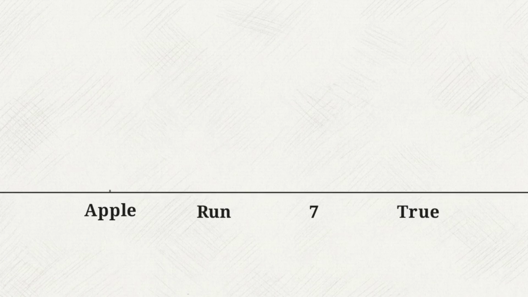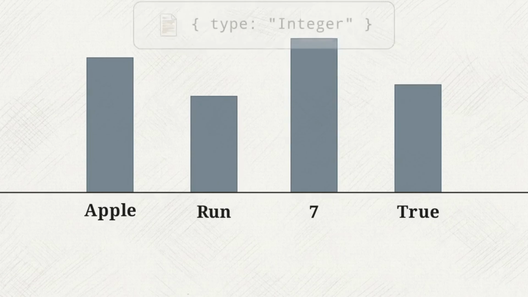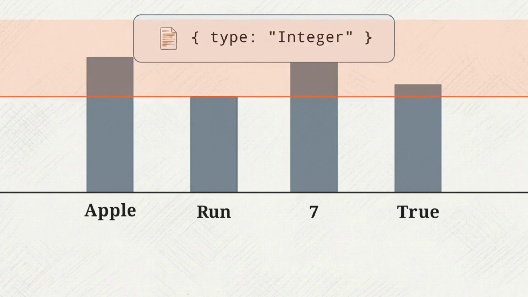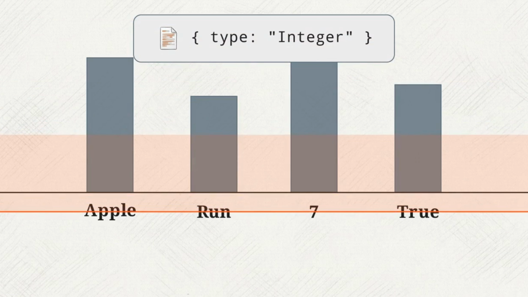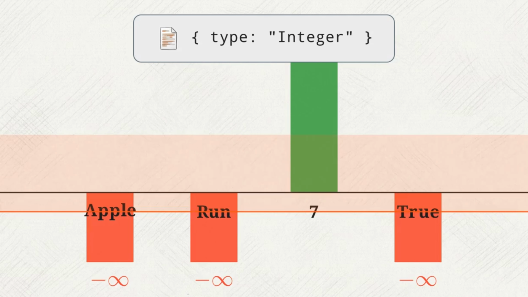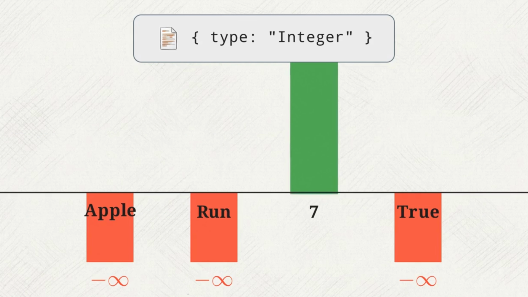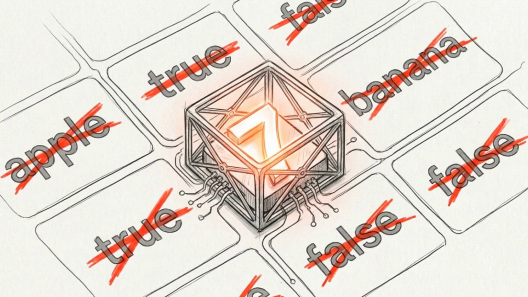During the decoding phase, constraint sampling introduces a dynamic JSON schema overlay that actively scans the vocabulary. When the schema requires an integer, the overlay identifies all non-numeric tokens, and their probability bars instantly drop to mathematical negative infinity. Because their logits evaluate to negative infinity, the inference engine's selection of a syntax-violating token becomes mathematically impossible.